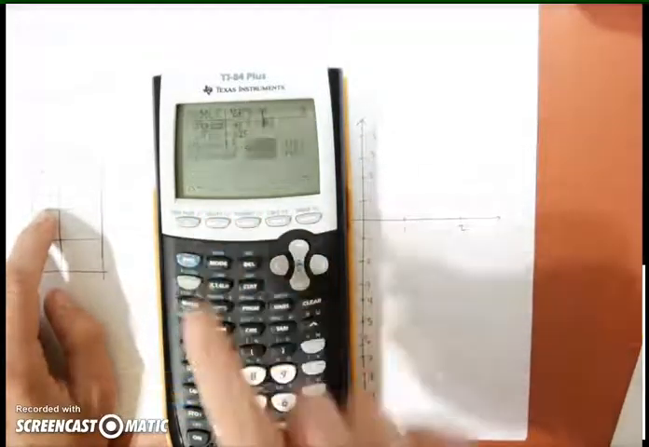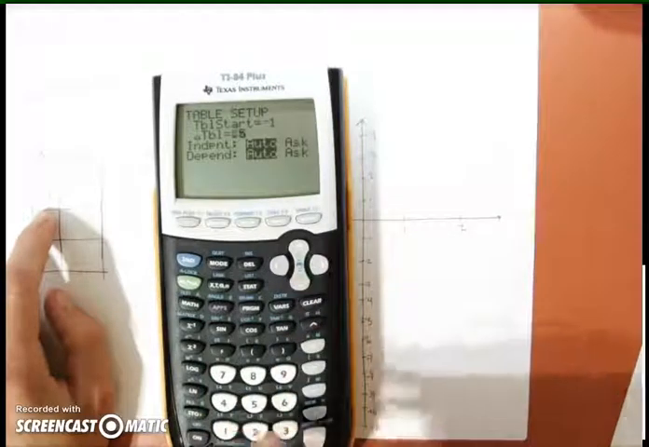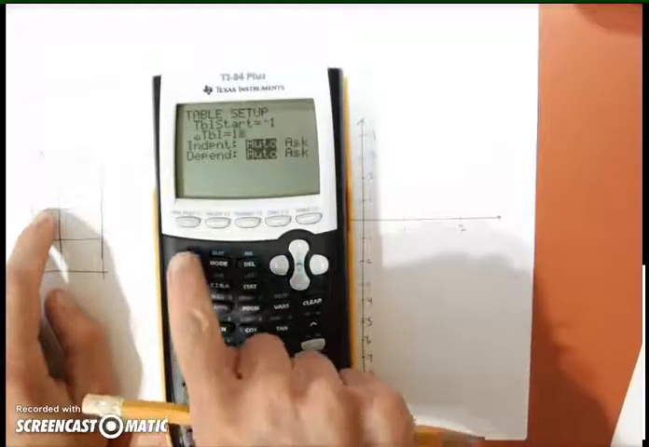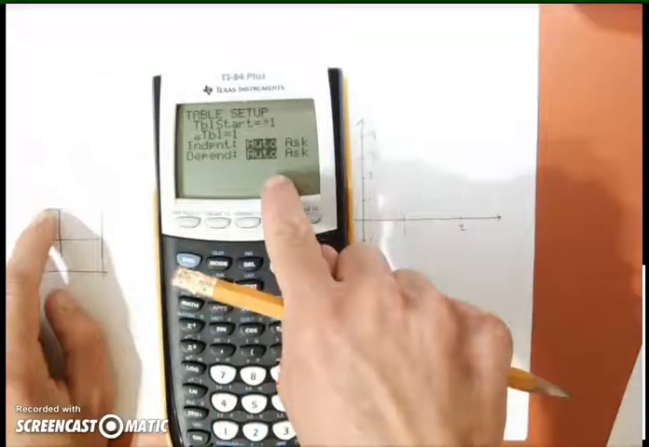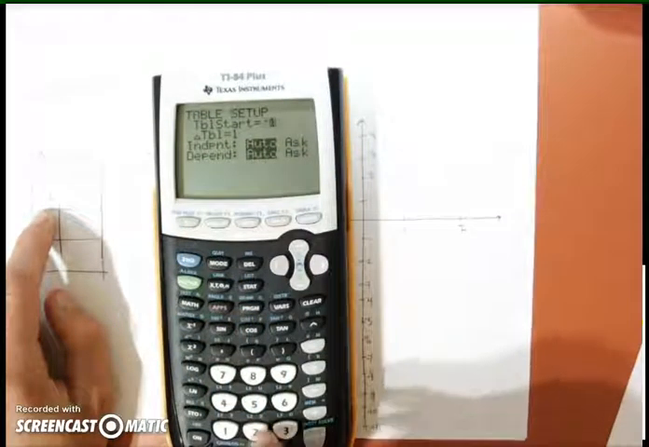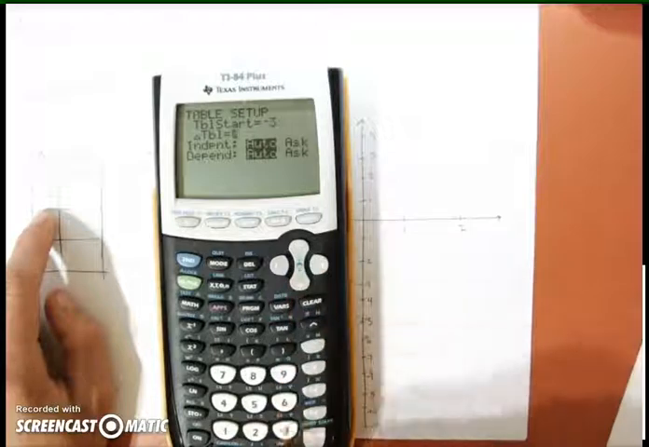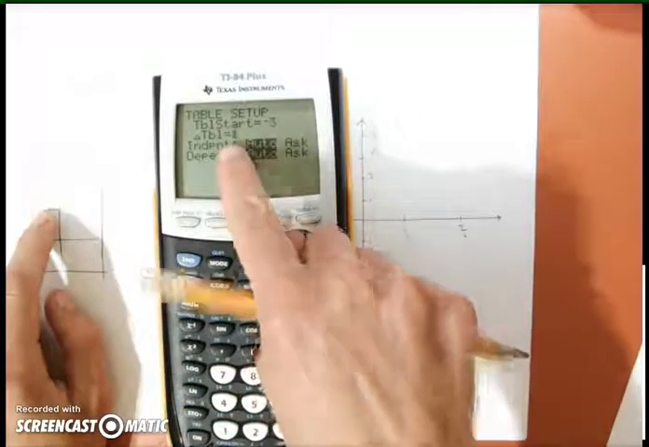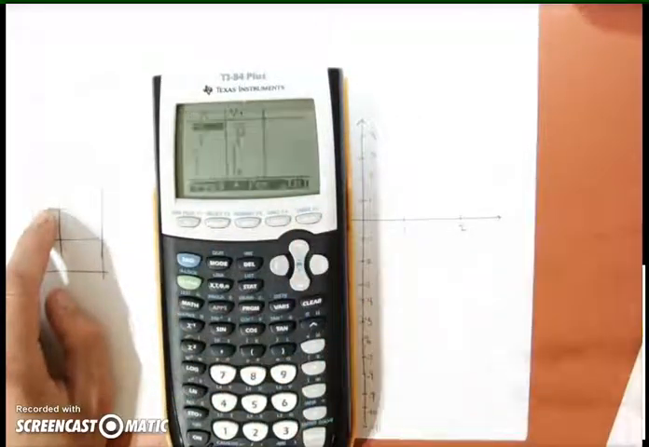Let's actually change the table so it differs by 1. So all I did was press second window. That took me to the table setup. I want it to start at, let's say, -3, and our change in the table in each step is 1. So now let's look at the table again.